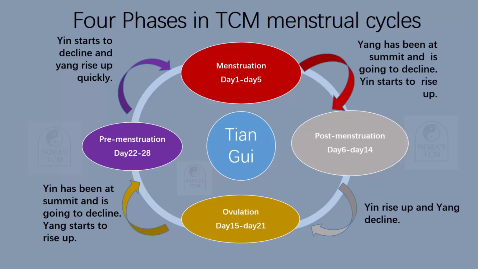After formation of the egg, yin starts to decline and yang rises up quickly. But it doesn't mean yin disappears; yin declines, accompanied by the quick rising of yang. So the egg grows quickly by the power and energy of yang and the support of yin. So these are the 4 phases in the menstrual cycle. This is very important in the application of treatment in gynecology.